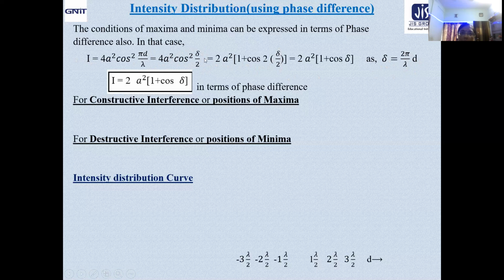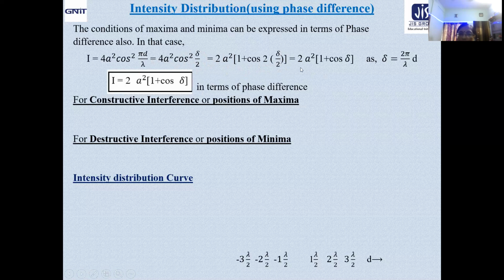From there, we are replacing cos square delta by 2 equal to 1 plus cos 2 delta by 2, into 2. So 4a square, from there we are getting 2a square, and 2 times of that factor, that is 2 cos square delta by 2 equal to 1 plus cos 2 delta by 2, using the trigonometric formula for cos 2 theta.